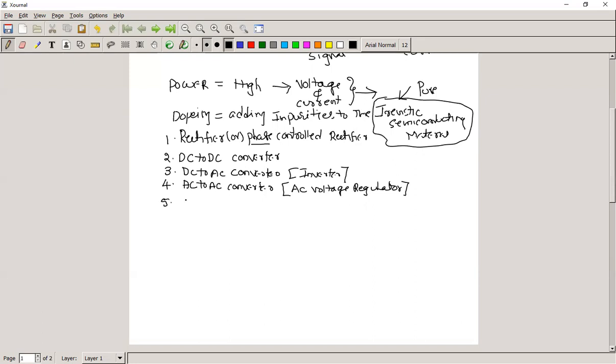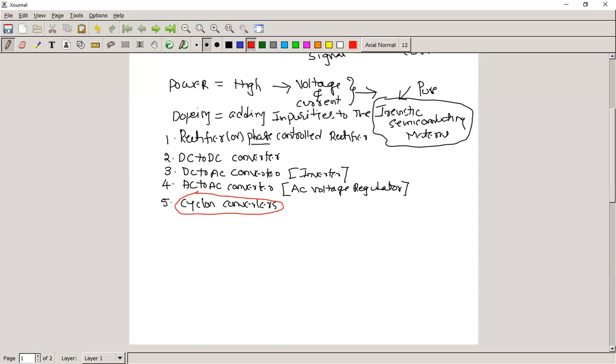Fifth one is the cycloconverter. It is also converting AC into AC, but nowadays we are not practically using cycloconverters much because they have more disadvantages. Instead of going for the cycloconverter, we are going for some other converter so that it is more efficient. But for theoretical purposes, we are studying the cycloconverters.